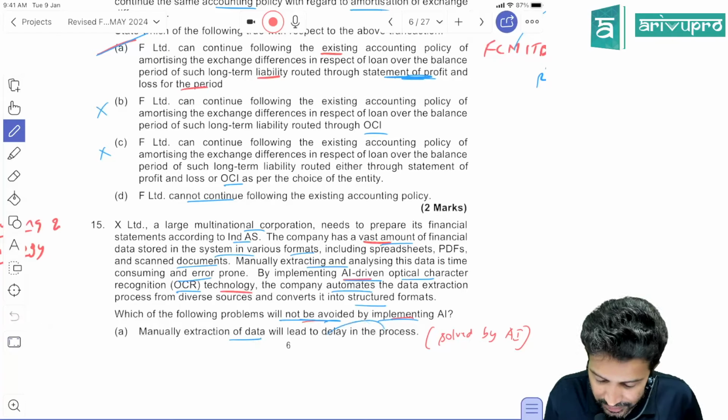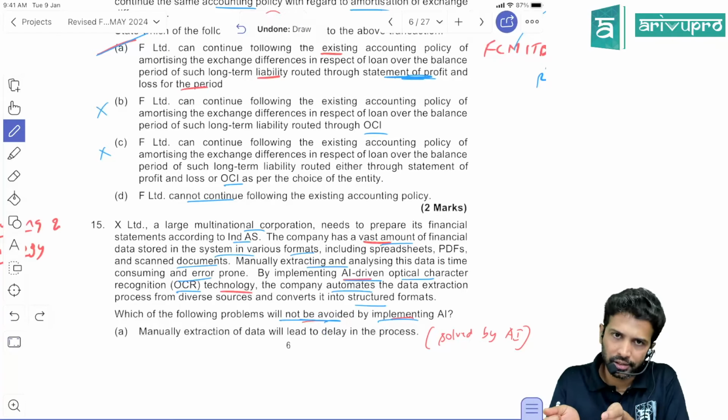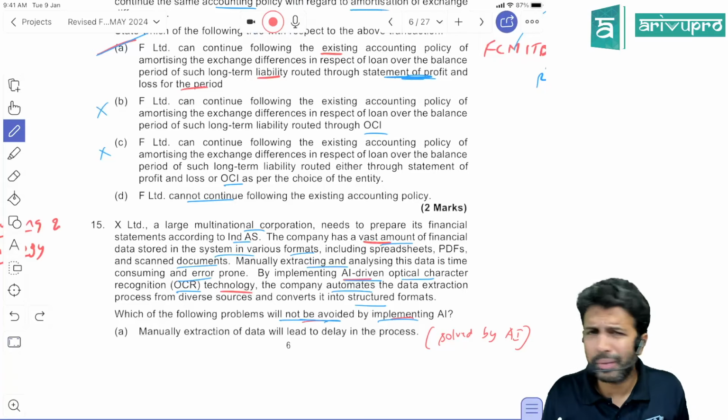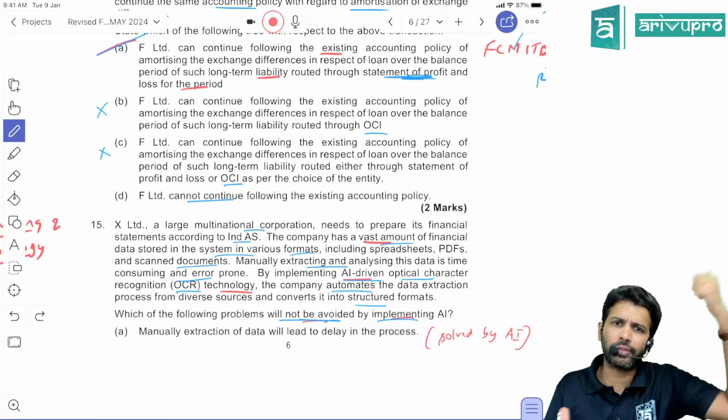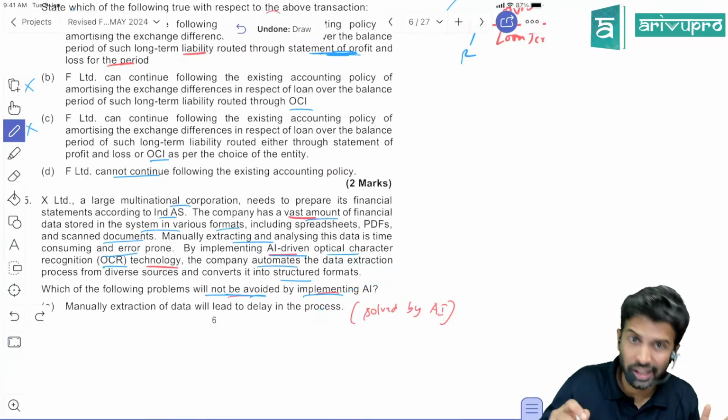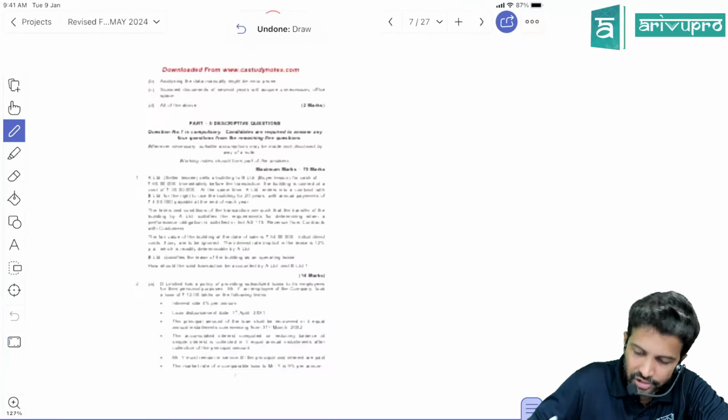Option A: manually extracting data will lead to delay in process. So currently there is a delay, okay? By implementing AI, obviously this delay time you can reduce. Processing will happen a lot faster. So this you can solve, and they're asking which you cannot solve. A is not the right answer.